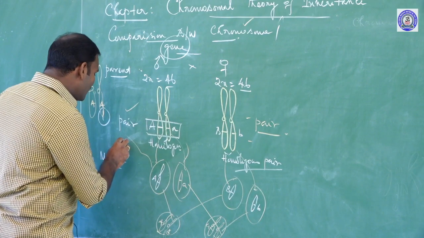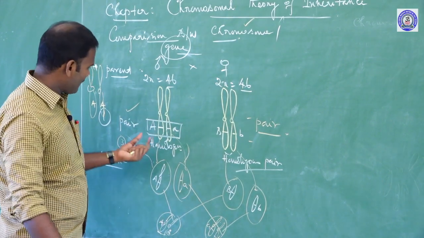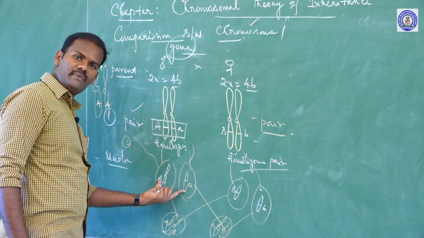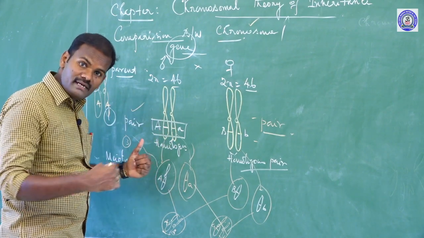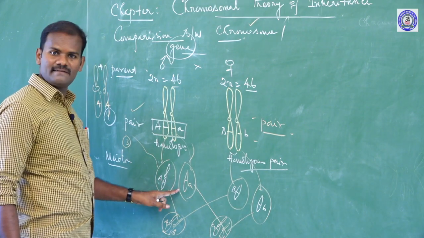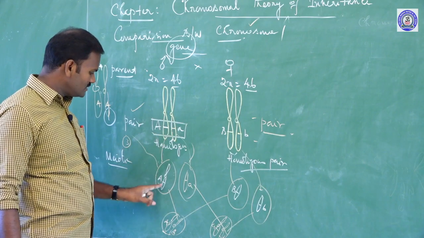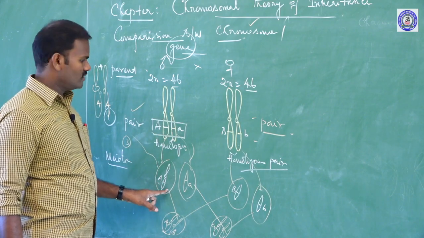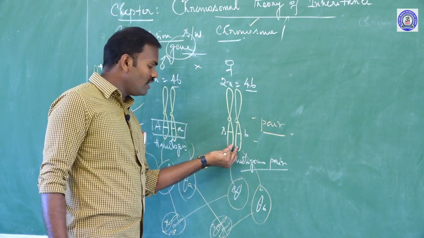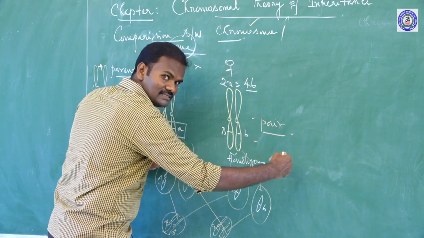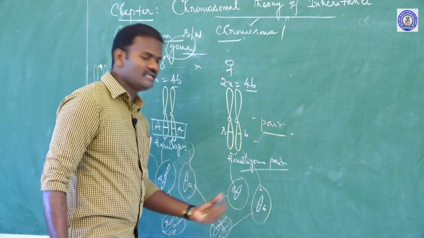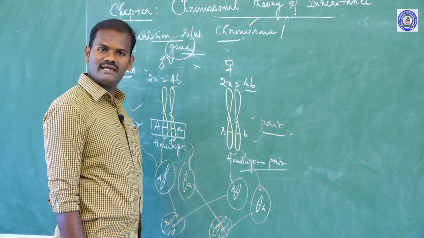Then what is the third comparison? These Mendelian factors assort independently. What is assort? Separated out independently. They enter into each gamete separately. So the Mendelian factors get separated independently, and similarly the chromosomes also get separated. These homologous chromosomes also assort out independently and enter into each gamete, male and female gametes.